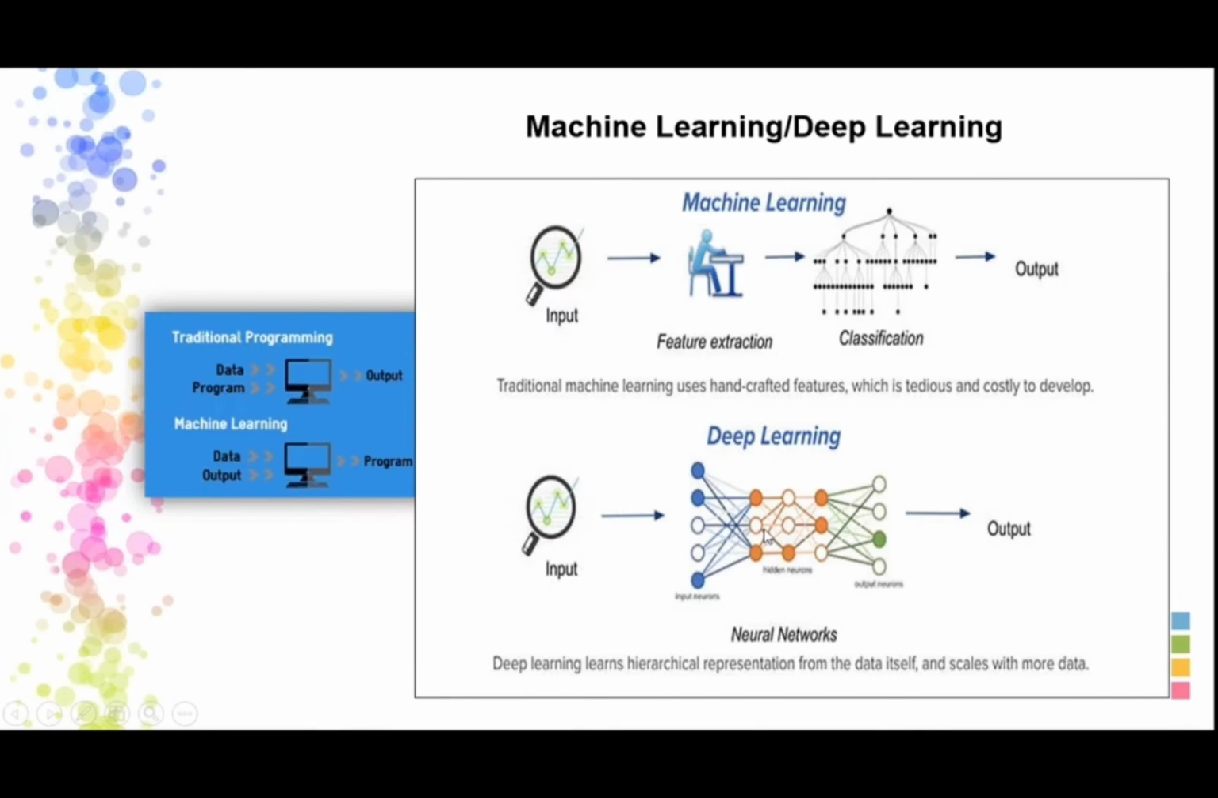I just provide the shapes. It will understand by itself: oh, this is a square, this is one type, this is another type, this is another type of shape. It will segregate them itself. That we call deep learning. Okay, I hope it is clear to you all.